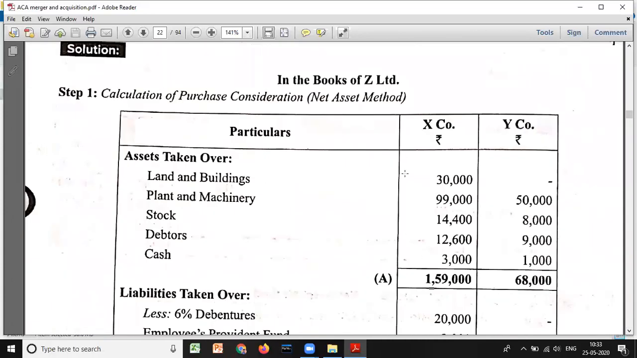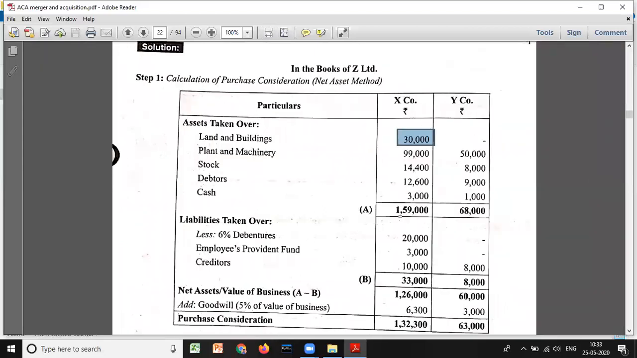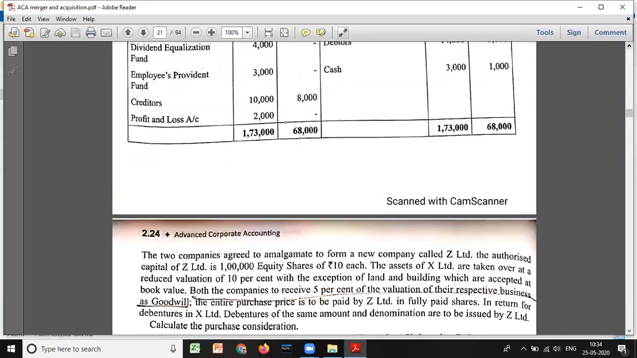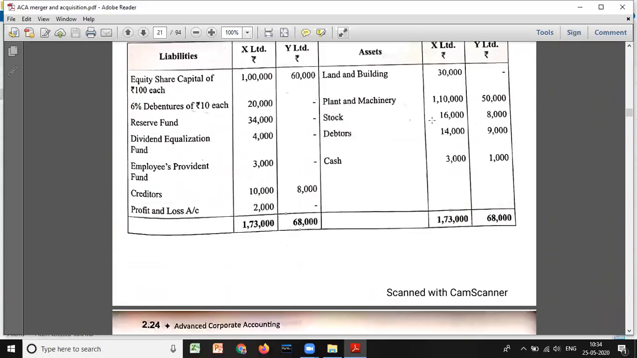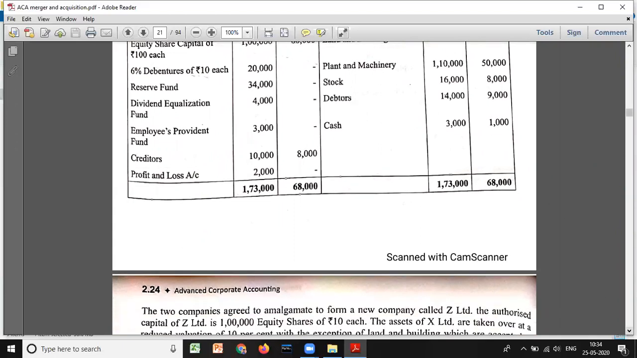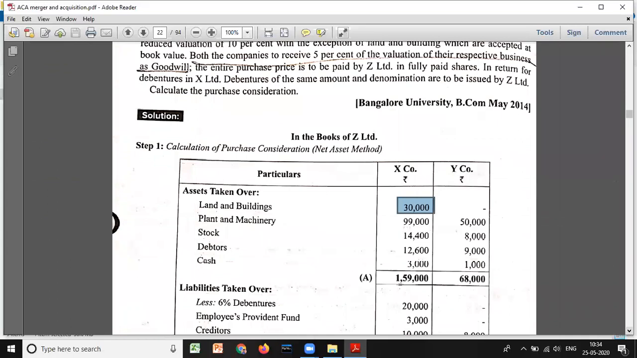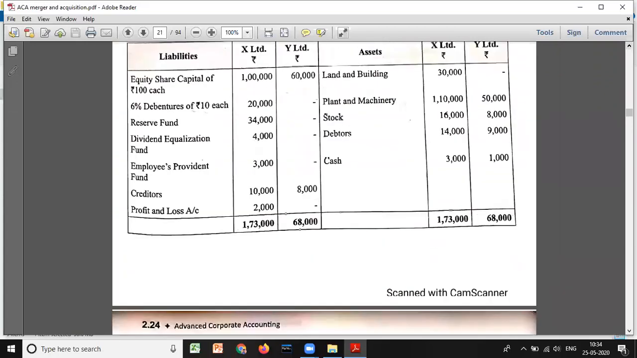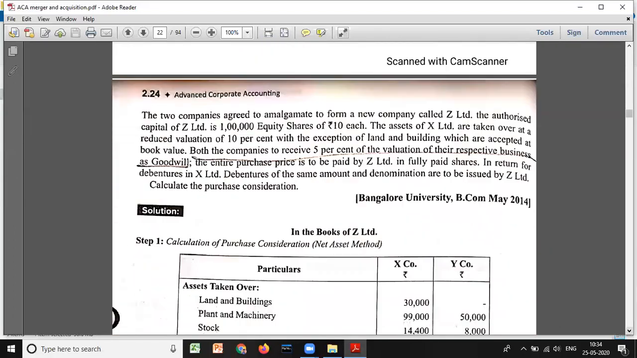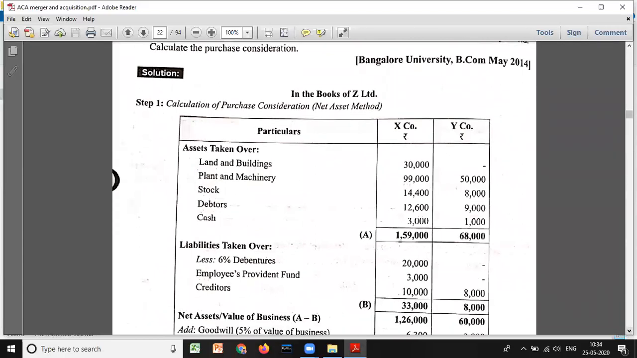So look at here, land and building is taken at book value, and now 1,10,000 minus 10%, 16,000 minus 10%, 14,000 minus 10%. If you do, we will get 99,000, 40,400, and 12,600. So cash, you can't reduce cash. You have to take it same. Okay. And for these they have not given any information, so you have to take book value itself. So 50,000, 8,000, 9,000, and 1,000. So if you total, you will get 1,59,000, 68,000.